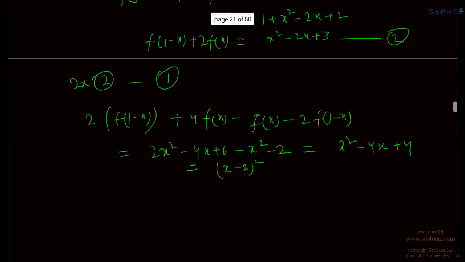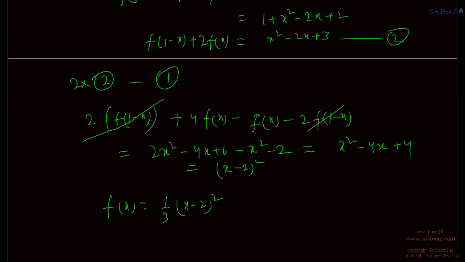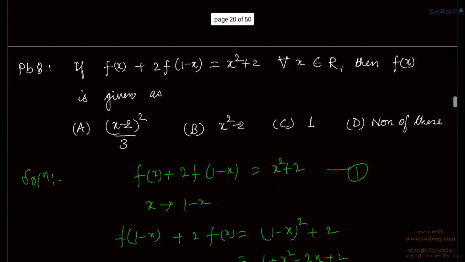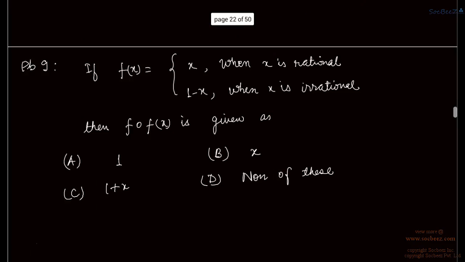Further, on the left hand side these terms will be cancelled and we will be getting fx is equal to 1 by 3 x minus 2 square, right? So if we see, our option A is correct.